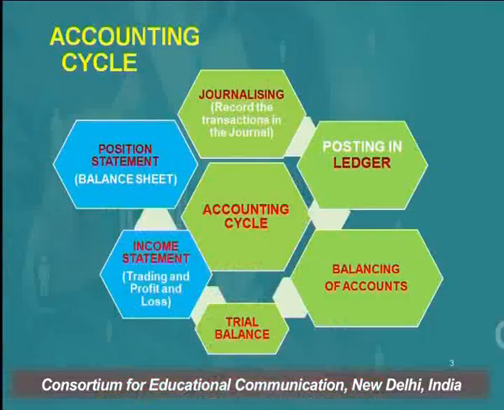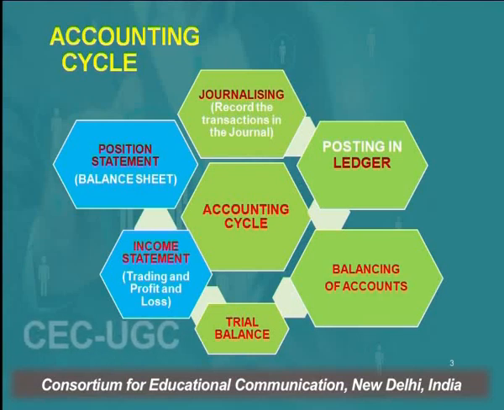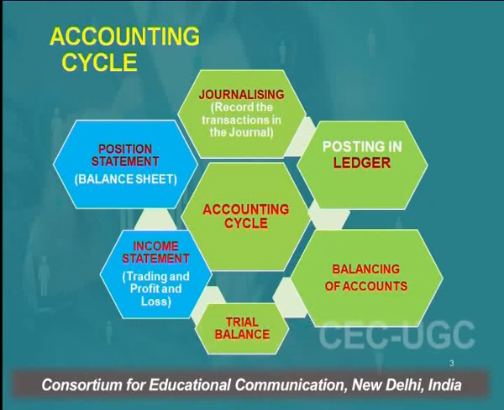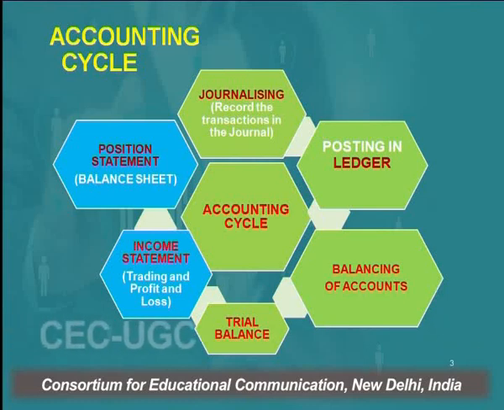In our previous lecture, we talked about the accounting cycle, wherein I told you about how to generalize the entries, that is recording of a transaction in the journal, then posting the transaction in the ledger, and after the ledger posting, balancing of accounts was done, and then after balancing of accounts, trial balance was prepared. The last step in the accounting process is final accounts, and this is income statement and position statement. Income statement that includes trading and P&L account, that is profit and loss account, and position statement that means preparation